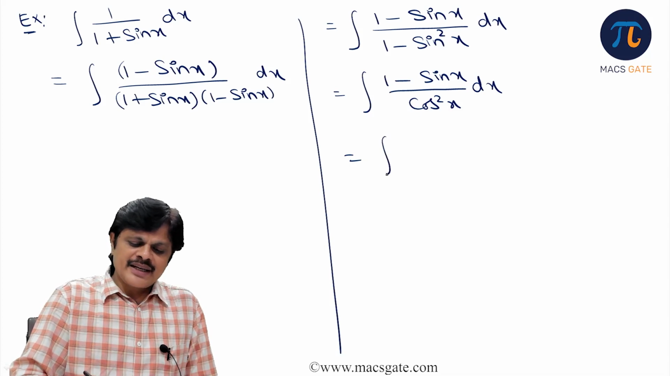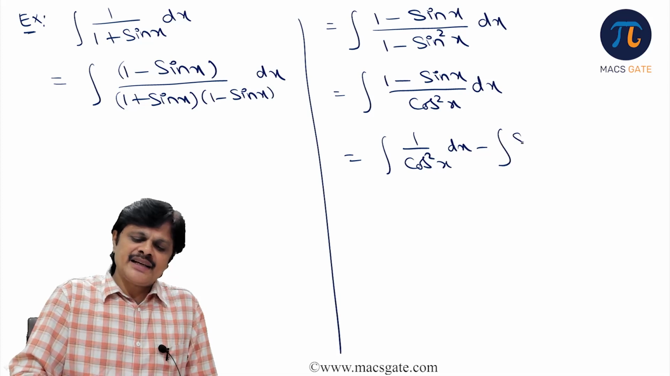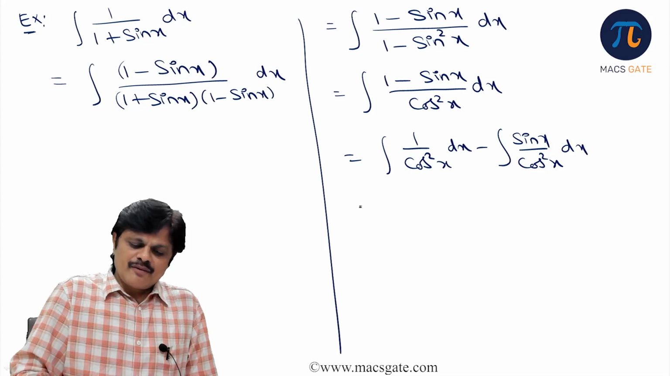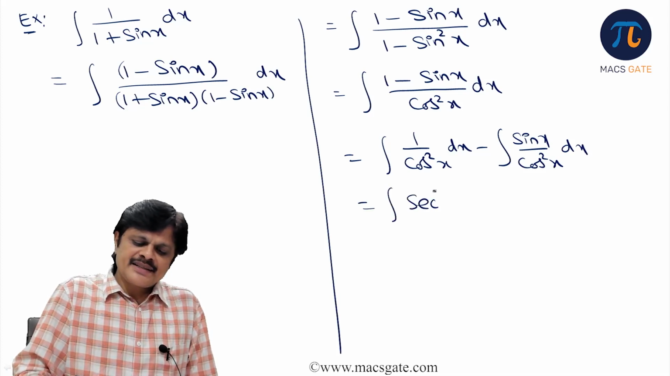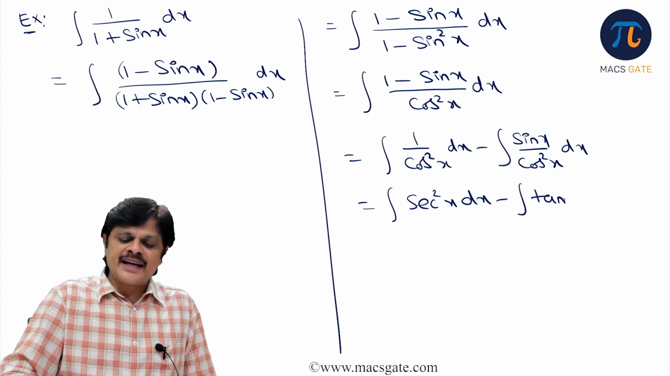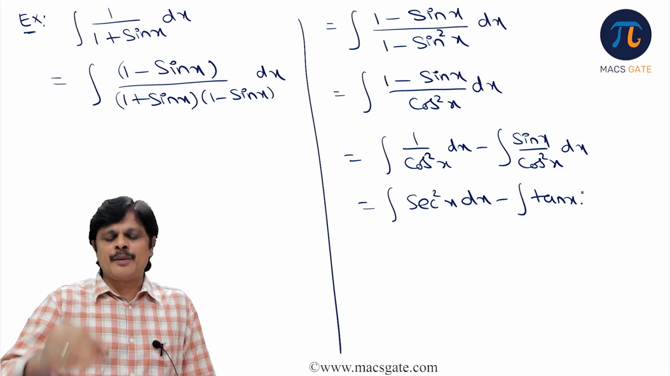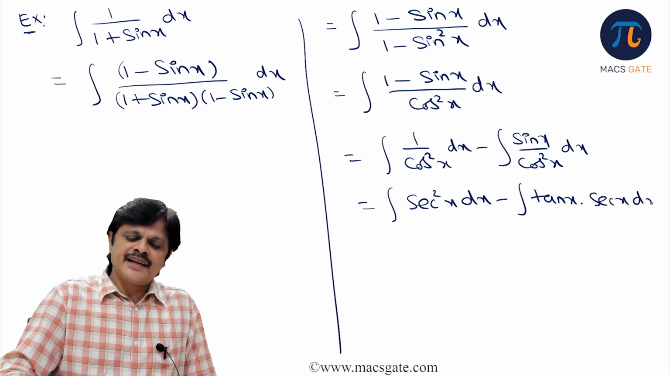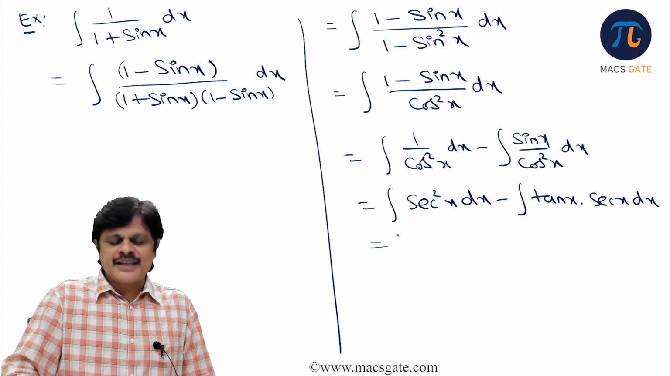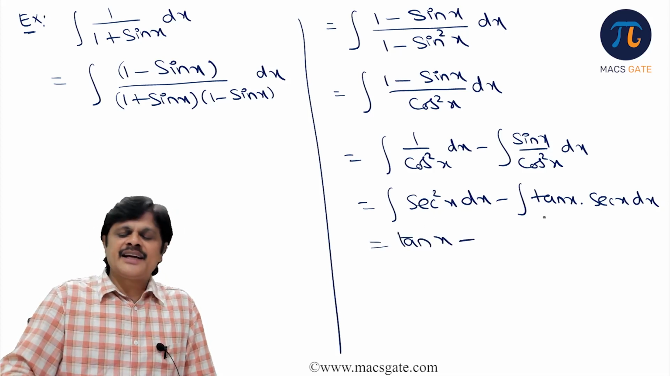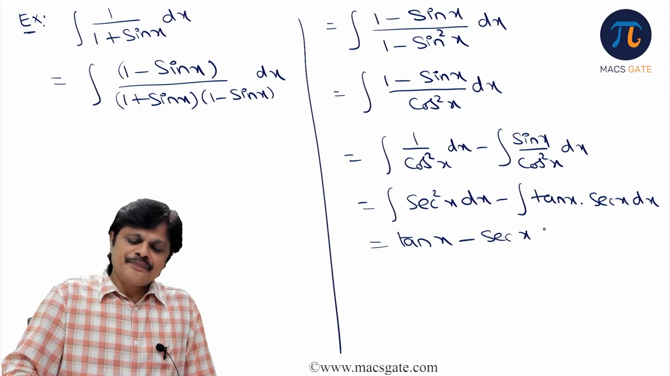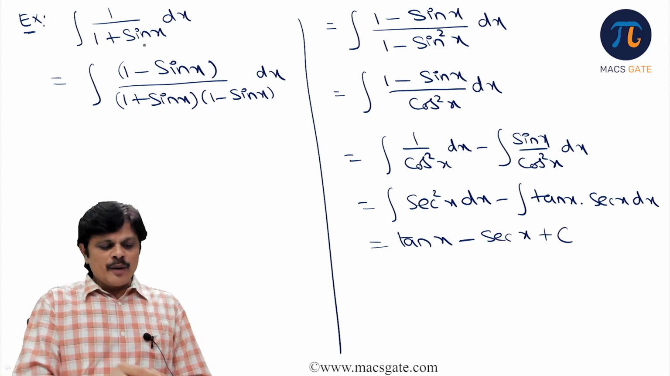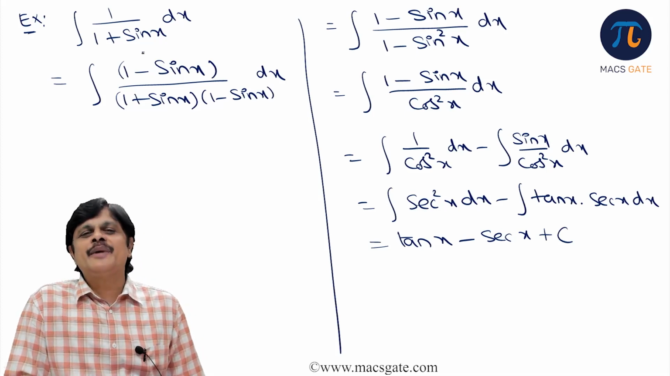Now you can write this separately: integral 1 by cos square x dx minus integral sin x by cos square x dx. 1 by cos square is nothing but secant square x. And in this one, sin x by cos x can be written as tan x, and 1 by cos x is remaining, which is secant x dx. And now you know the integral of secant square x is tan x, minus the integral of secant x tan x, which is secant x, plus c. This problem can also be solved using universal substitution, but it will make it complicated.